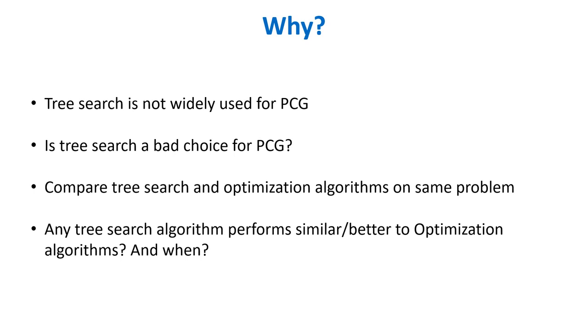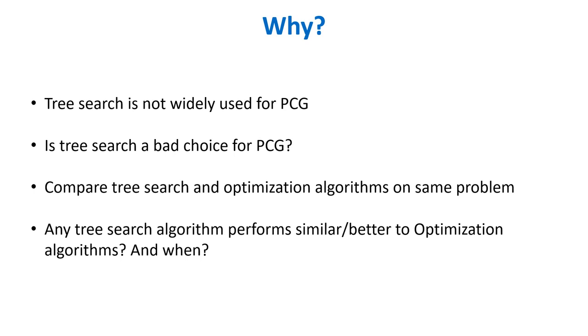So, tree search is not widely used for content generation problems, and in most of the works where tree search is used for PCG, Monte Carlo tree search is used. Other tree search algorithms are not explored much for content generation. So here we are interested to know why tree search is not widely used for content generation. Is tree search a bad choice for PCG, or is it just not explored much?